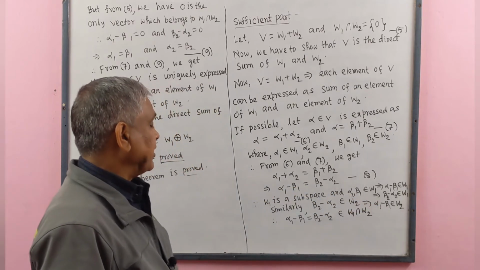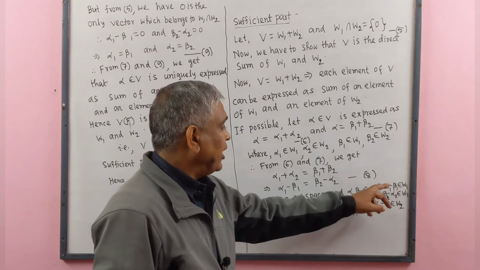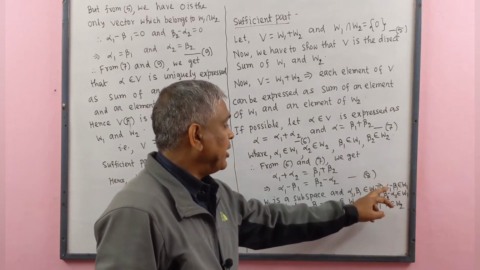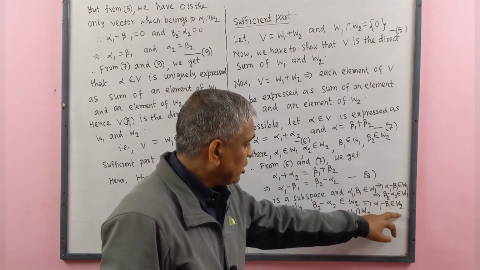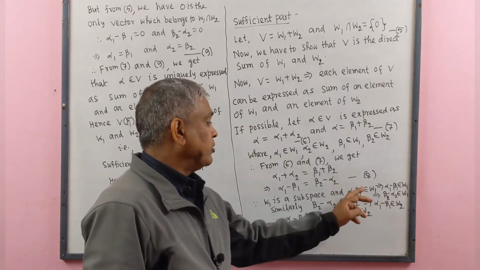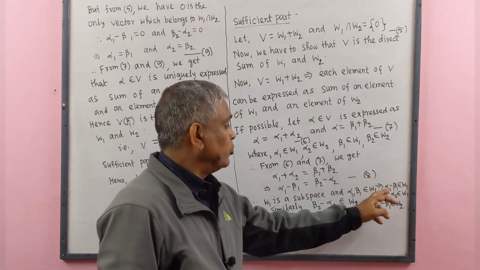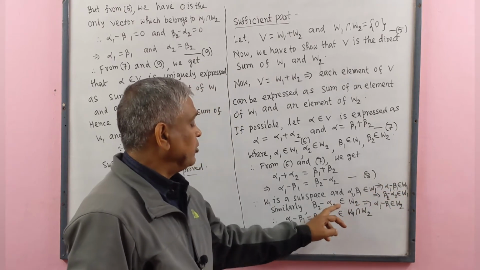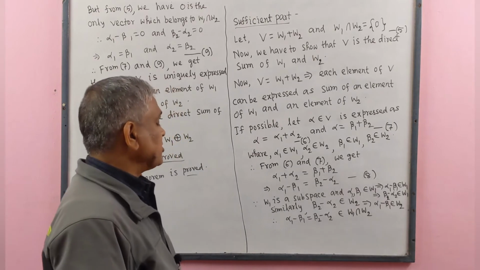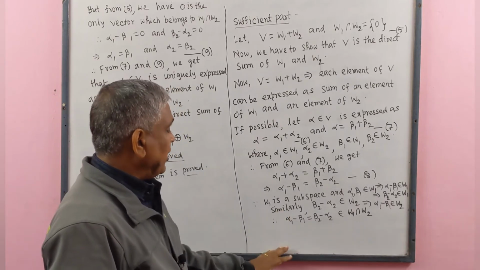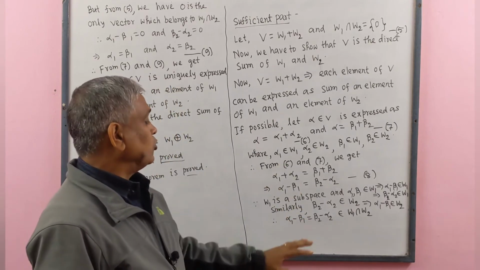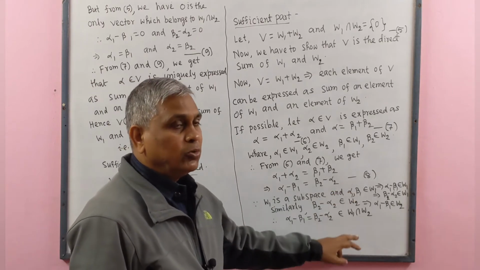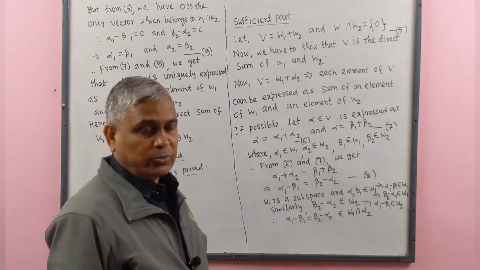Therefore, we get that alpha 1 minus beta 1 belongs to W1 and alpha 1 minus beta 1 belongs to W2. Beta 2 minus alpha 2 belongs to W1 and beta 2 minus alpha 2 belongs to W2. That means alpha 1 minus beta 1 equal to beta 2 minus alpha 2 belongs to W1 intersect W2.